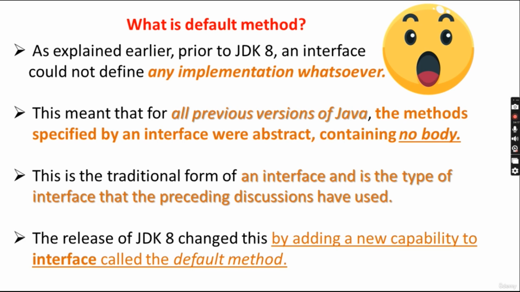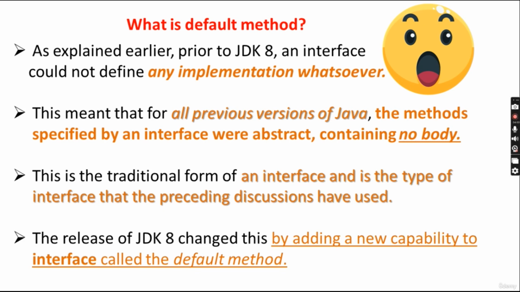Prior to Java 8, an interface could not define any implementation whatsoever. What is an interface? It is only the structure. It has only the method structure, so it will not have a method definition.